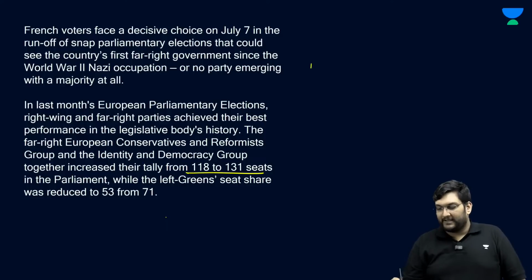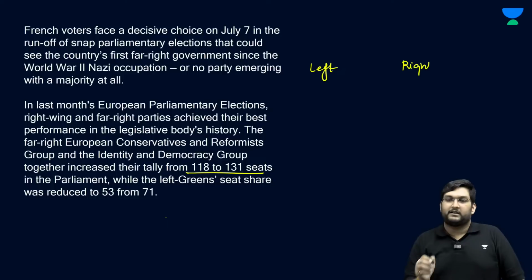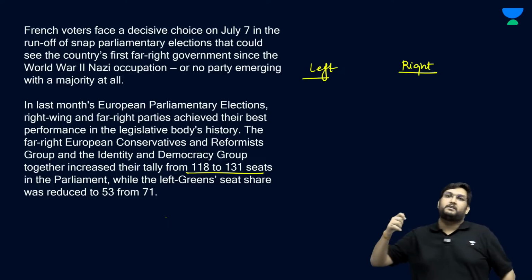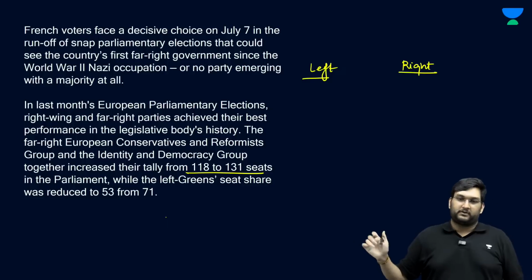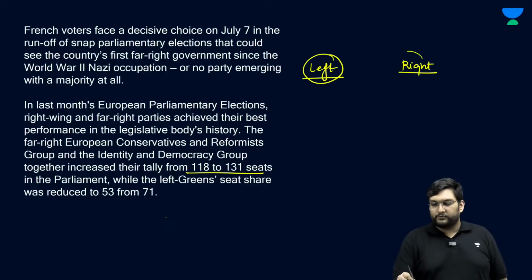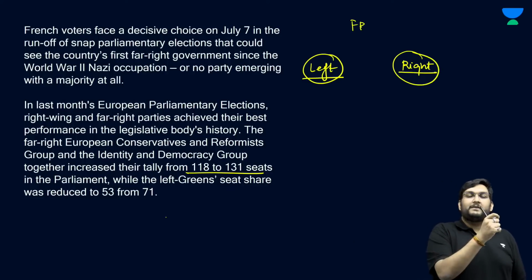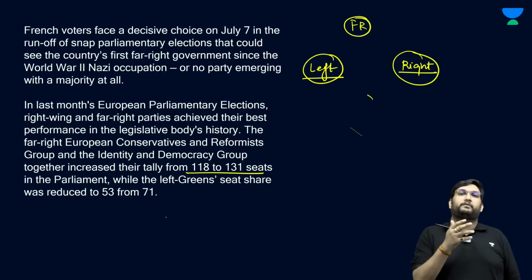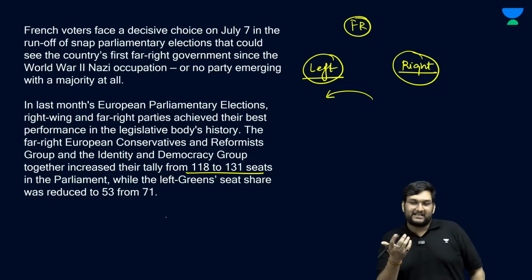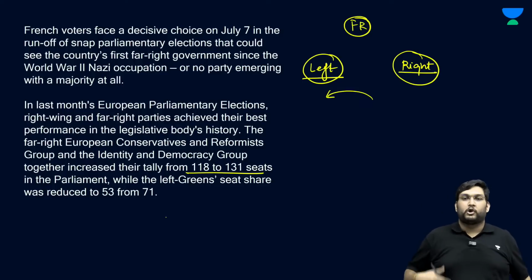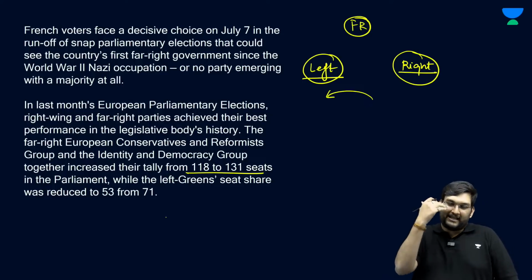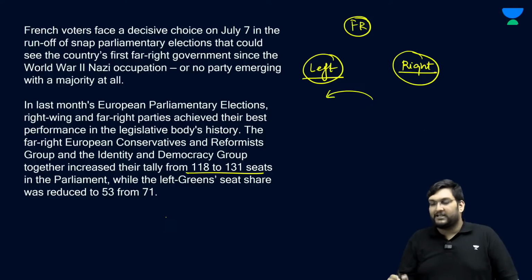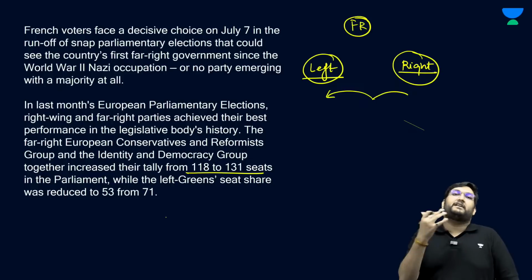See, left and right have not always meant the concept of socialism and the concept of far right or conservative authorities. Left and right come from the French Revolution, which is the concept that the people who wanted to change France, specifically the ones who wanted the monarchy to go, the Jacobins, sat on the left side of the National Assembly or the Legislative Assembly as it is called, and the loyalists, the people who wanted King Louis XVI to be there, were sitting on the right, and therefore the concept of left and right comes from here.